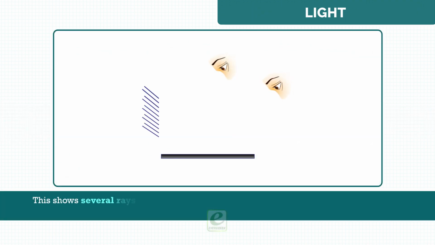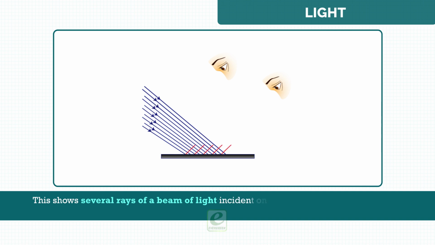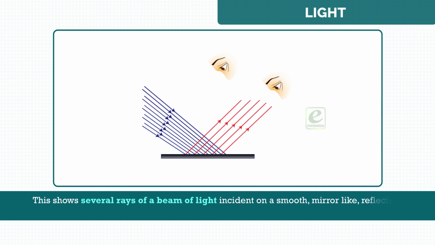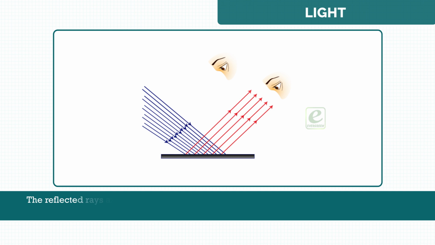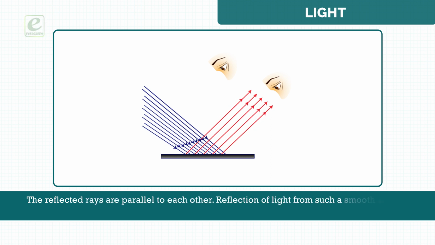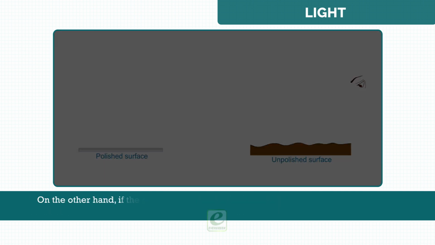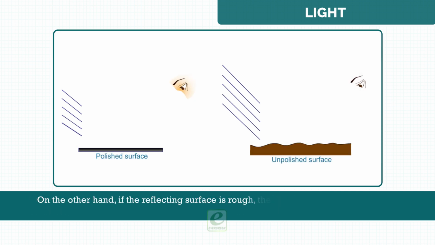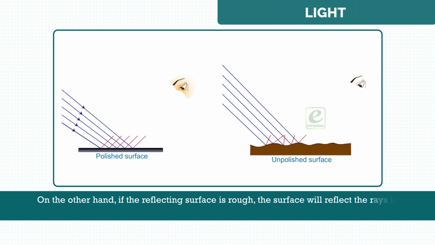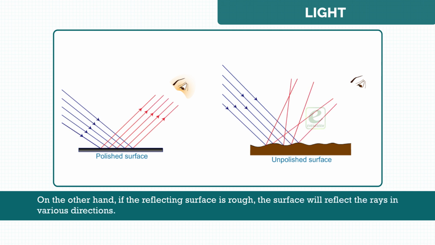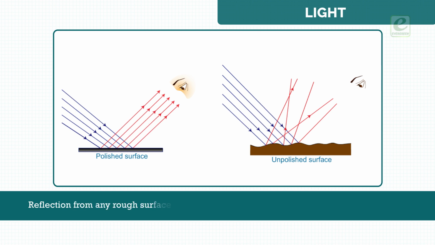This shows several rays of a beam of light incident on a smooth mirror-like reflecting surface. The reflected rays are parallel to each other. Reflection of light from such a smooth surface is called specular reflection or regular reflection. On the other hand, if the reflecting surface is rough, the surface will reflect the rays in various directions. Reflection from any rough surface is known as diffuse reflection or irregular reflection.